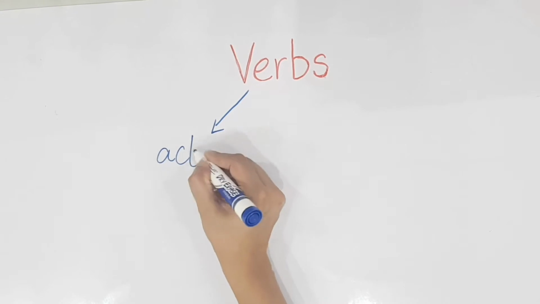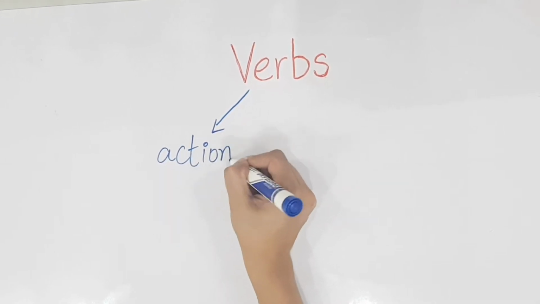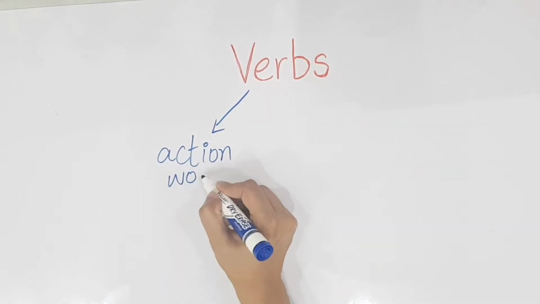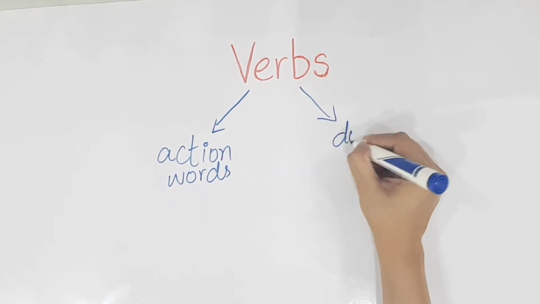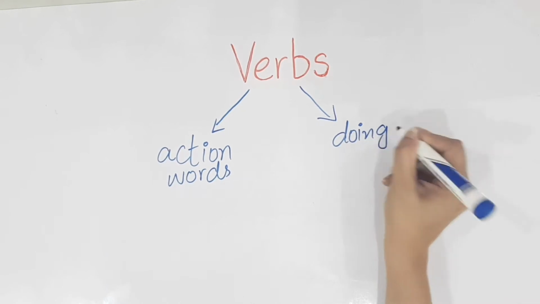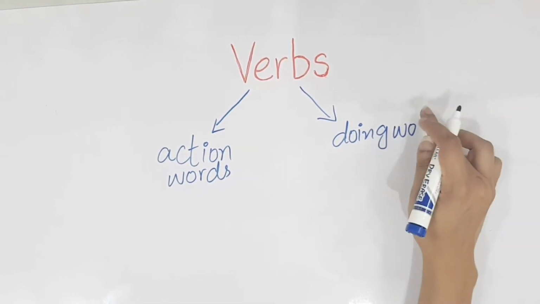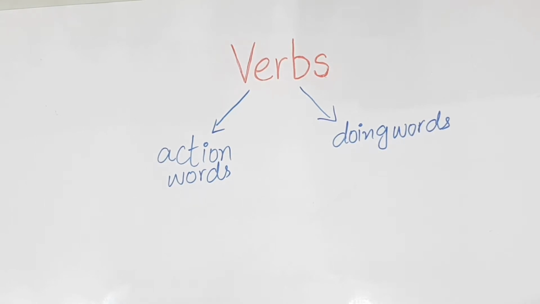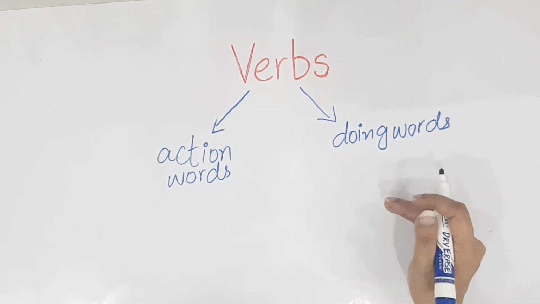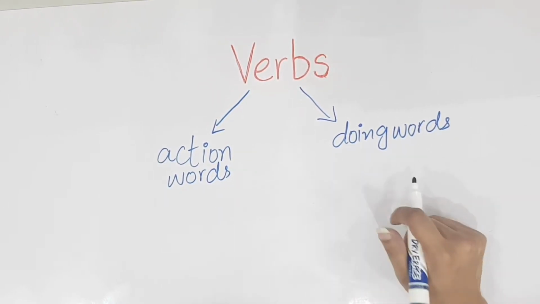We can say that verbs are action words or doing words. The verbs tell about an action or a state.